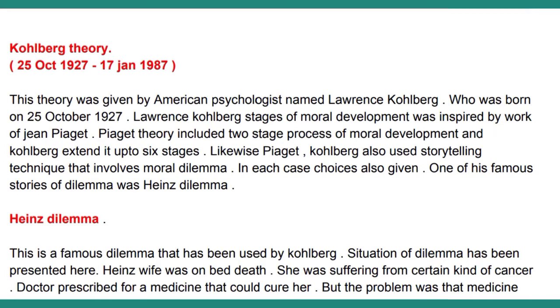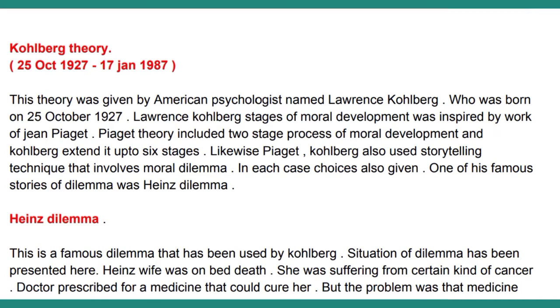Before that, we have to check the background of Kohlberg. Who was Kohlberg? Kohlberg was an American psychologist. His full name was Lawrence Kohlberg, and he was born on 25 October 1927. Lawrence Kohlberg's stages of moral development were inspired by the work of Jean Piaget. So basically, he was following in the footsteps of Jean Piaget.